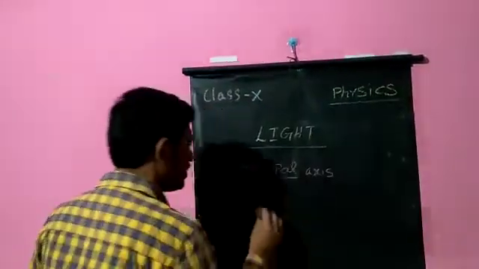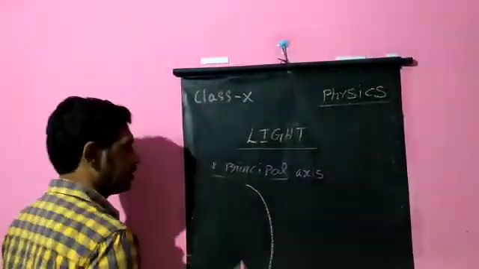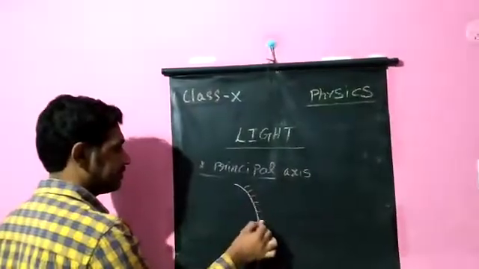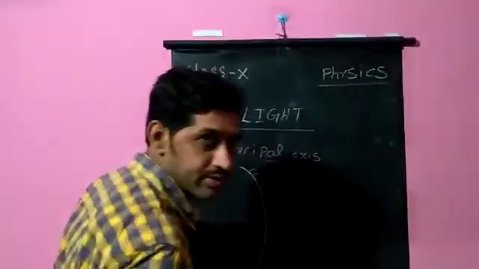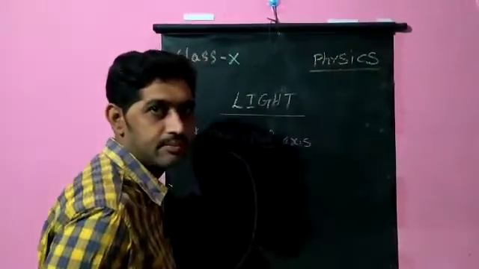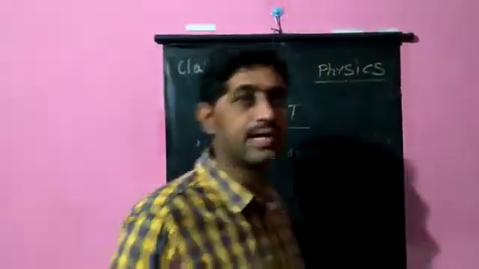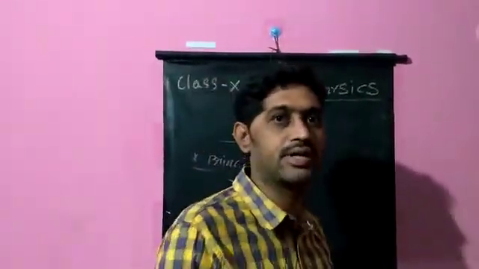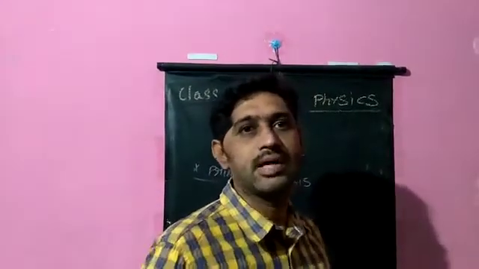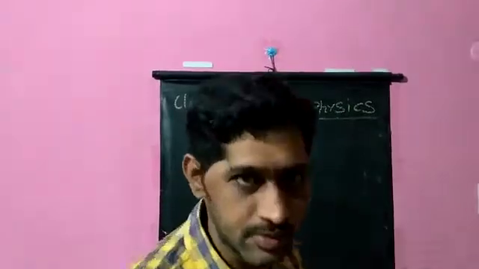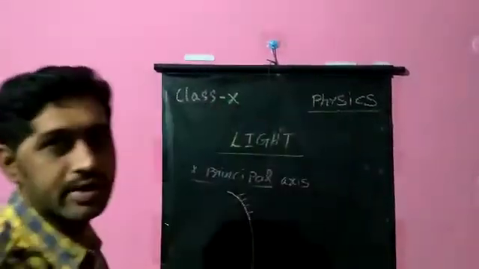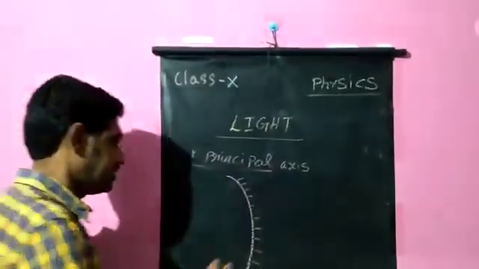First I'll take the example of a concave mirror. Be sure which one is a concave mirror and which one is a convex mirror. The notation, you need to show it clearly. If you have confusion in that, everything goes wrong. In place of concave, if you draw a convex, everything goes wrong. Remember, you should be careful while drawing the diagrams.